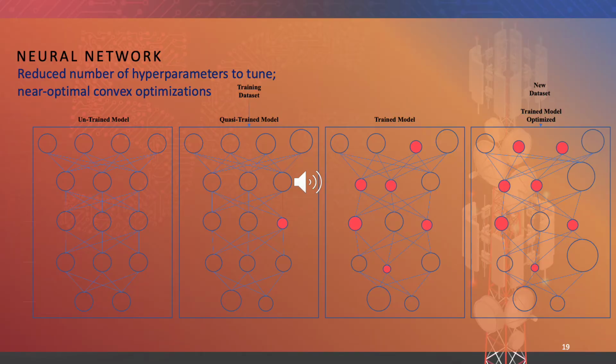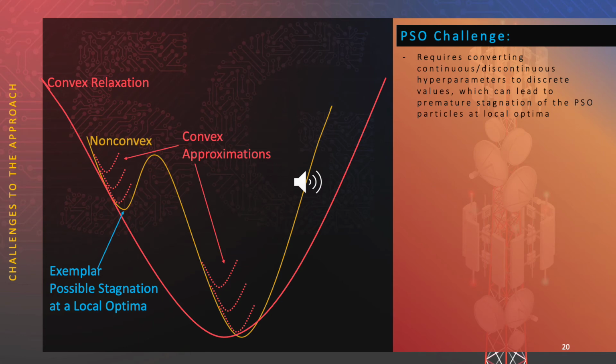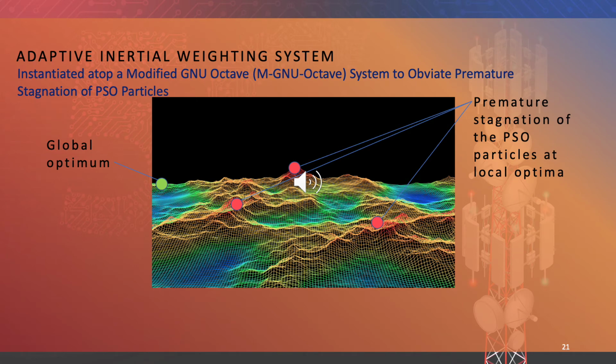In essence, for the reduced number of hyperparameters to tune, each constitutes a near-optimal convex optimization. The challenge of PSO is that the required conversion of continuous-discontinuous hyperparameters to discrete values can lead to premature stagnation of the PSO particles at local optima, which can prevent reaching the global optimum. The premature stagnation issue is further shown in Slide 21, and our solution towards contending with the issue is to increase the inertia of the PSO particles via an adaptive inertial weighting system atop a modified GNU Octave system.